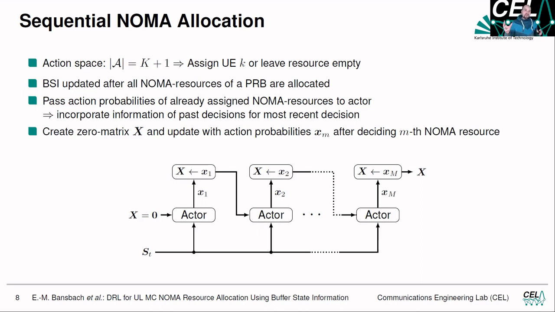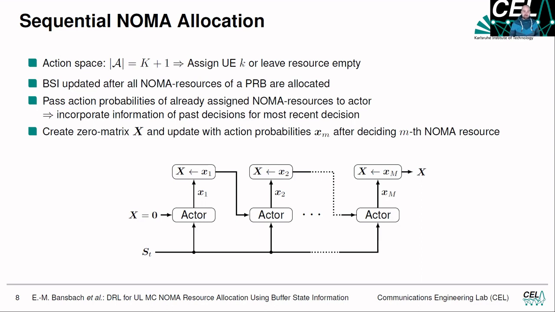However, we're already able to transmit the data with the first NOMA capability, so it doesn't make sense to assign the second NOMA capability to user equipment 1. So to avoid that, we said, okay, we can pass already made decisions to the agent. If the agent knows for the second NOMA capability what he has chosen for the first one, he can say, okay, user equipment 1 doesn't need further transmission capabilities, so I can just neglect him for this decision.